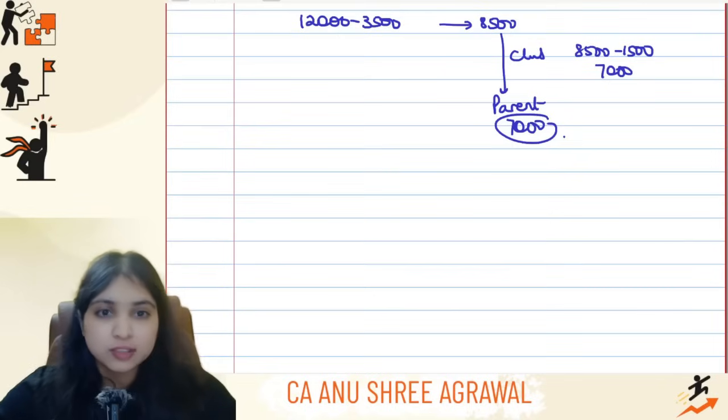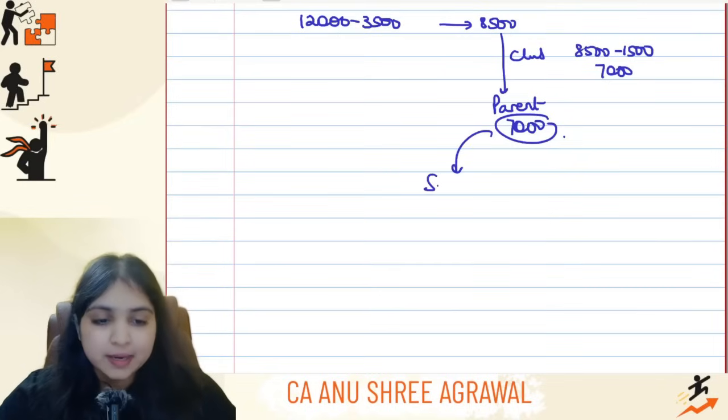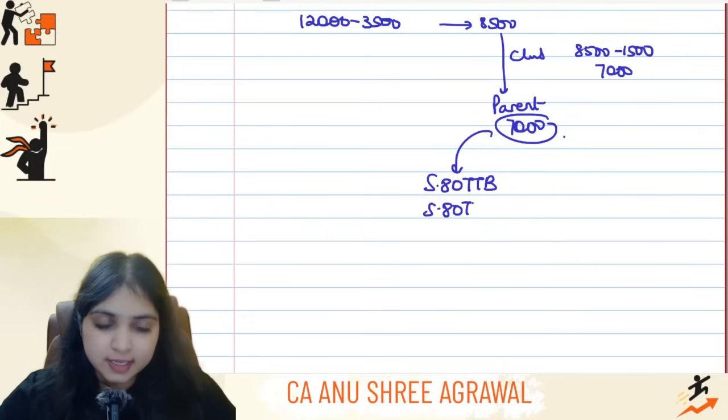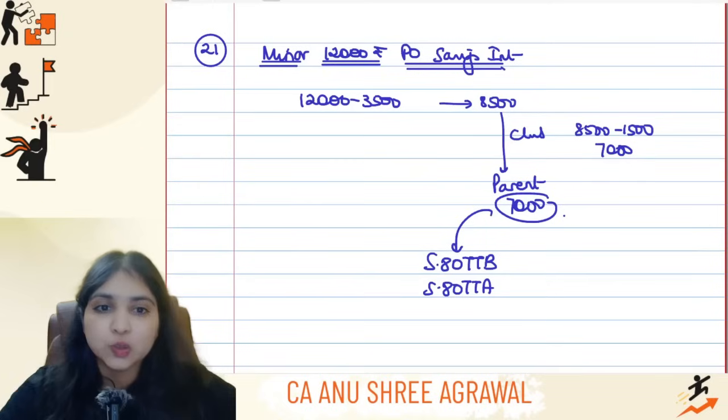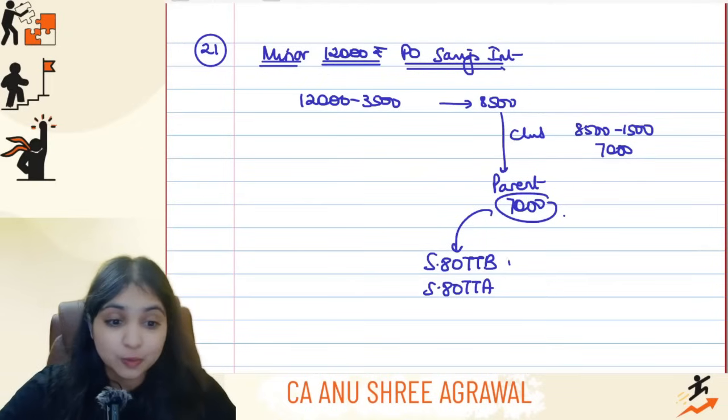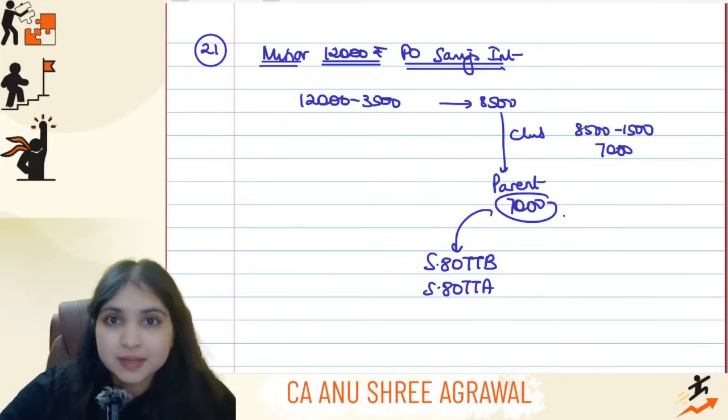Now after doing all this, you should not forget chapter 6A. The parent can enjoy deduction either under 80TTB or under 80TTA as the case may be. But how much will you enjoy? Will you enjoy 12,000 or 8,500 or 7,000? How much will you get under chapter 6A under 80TTB or 80TTA? What is the net number that is forming a part of the parent's income? 7,000, no? So 7,000 only you will allow.